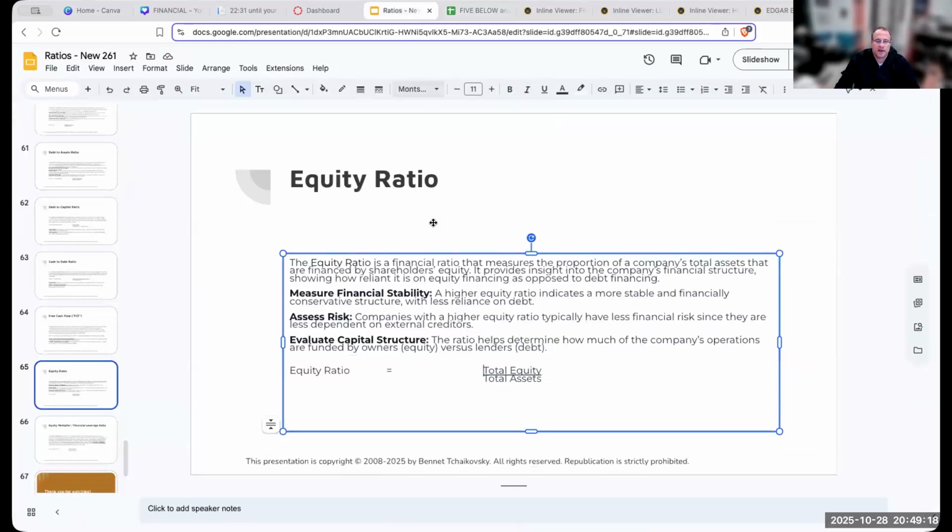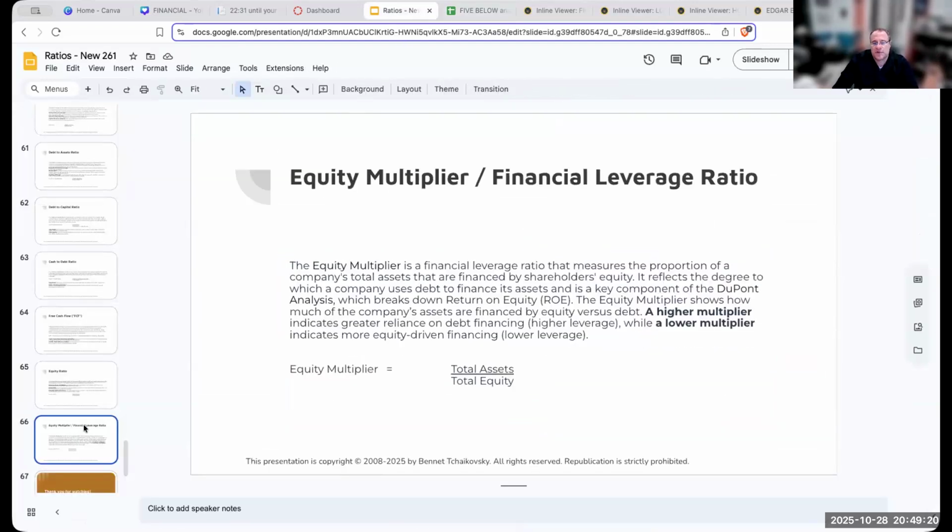Okay, and then over here, this is an interesting one, and this is something we're going to be looking at when we take a look at the DuPont formula a little bit later. The equity multiplier is a financial leverage ratio. It's also known as financial leverage, and it measures the proportion of a company's total assets that are financed by shareholders' equity. It reflects the degree to which a company uses debt to finance its assets, and it's a key component of the DuPont analysis.